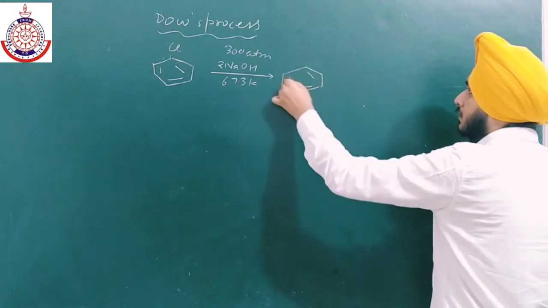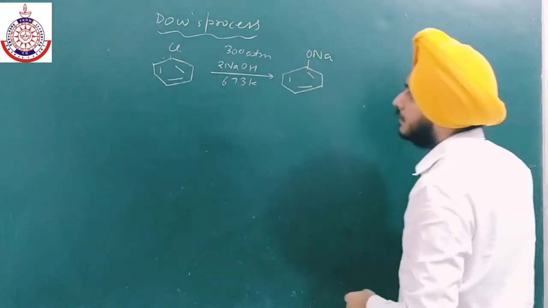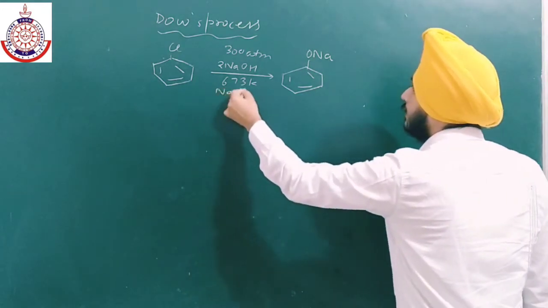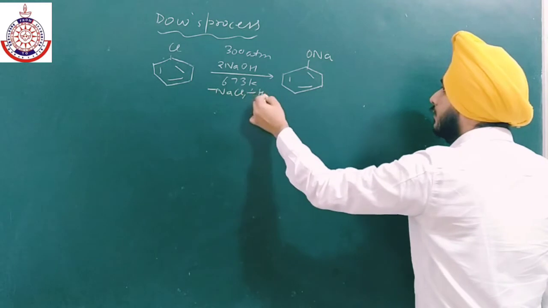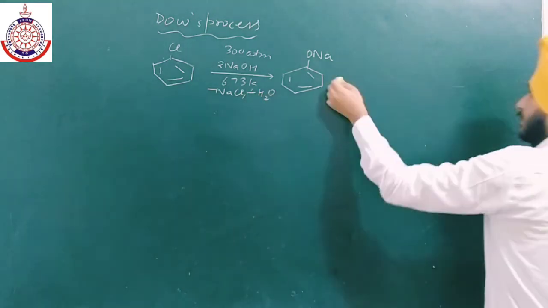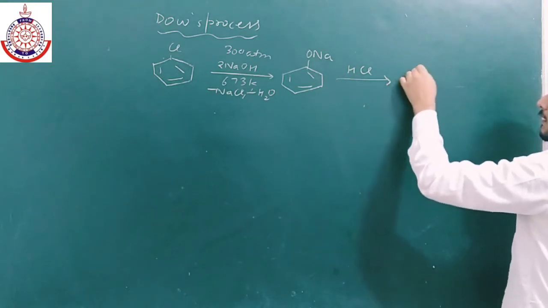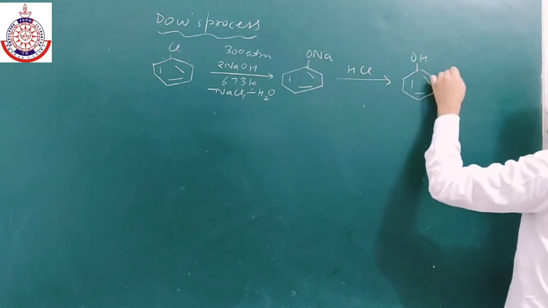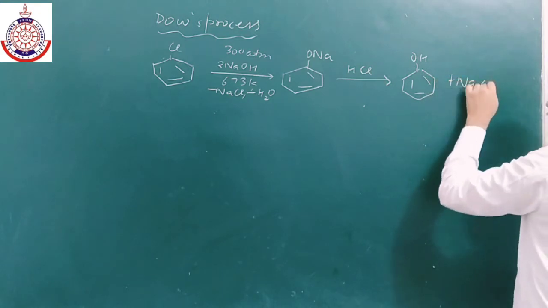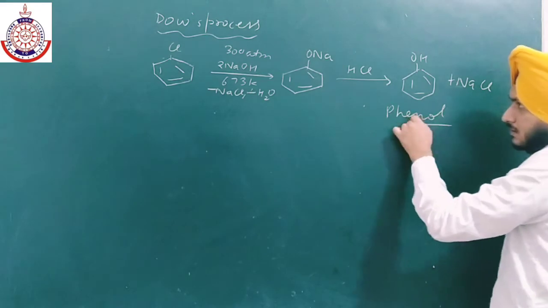Sodium phenoxide, ONa, will form, NaCl will leave and water will also leave. Then we react this with HCl, and then we get phenol. So this is a method for the preparation of phenol. In the next chapter we will use this method in order to prepare phenol.